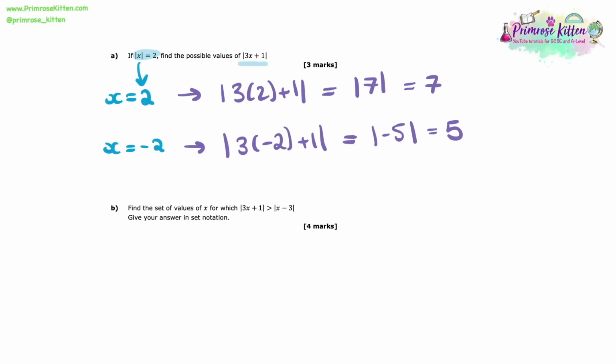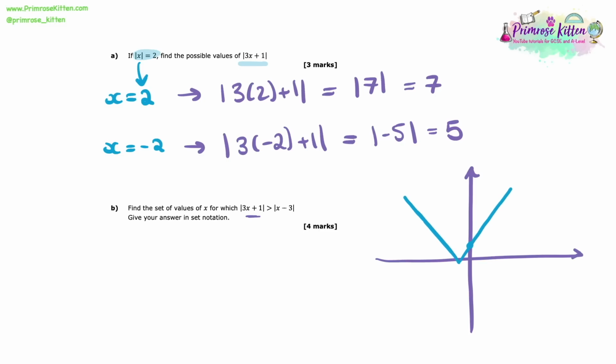So the first thing I'm going to do here is to actually draw a little bit of a diagram, okay? Got my axes here, and I'm going to start off by drawing the modulus of 3x plus 1. So we know that the modulus means that the y values, the outcome of this, cannot be negative. So if we were to imagine that we were drawing, for instance, just the 3x plus 1 line, we know it would intercept at plus 1. It's going to have a gradient of positive 3. However, where it would have gone negative, it reflects in the x-axis.